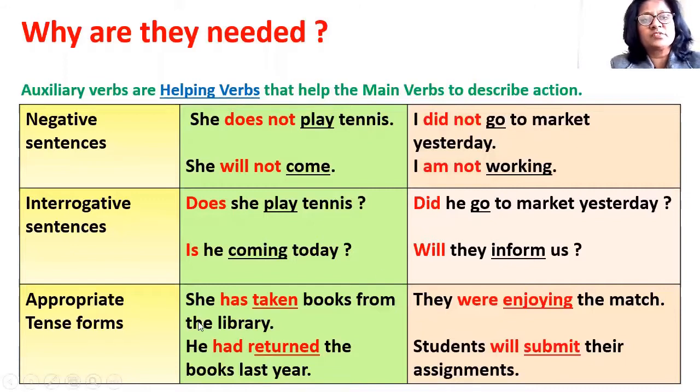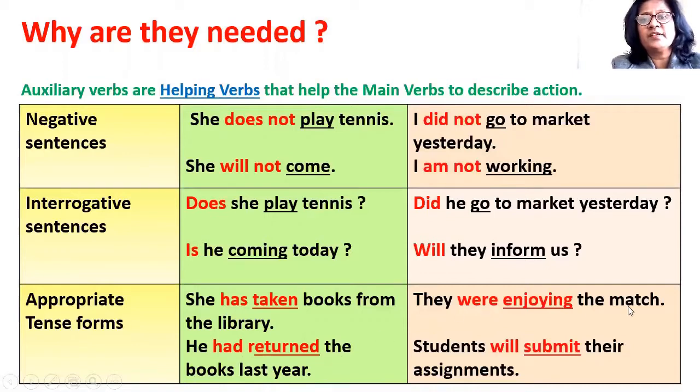We also use auxiliary verbs to indicate appropriate tense forms. Examples: she has taken books from the library. Here take is the main verb and has is used to indicate present perfect tense. Has is an auxiliary verb. She had returned the books last year. So, return is the main verb here and had is used to indicate that the sentence is in past perfect tense.